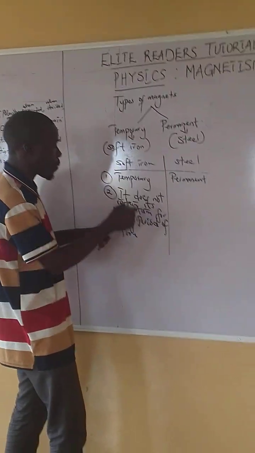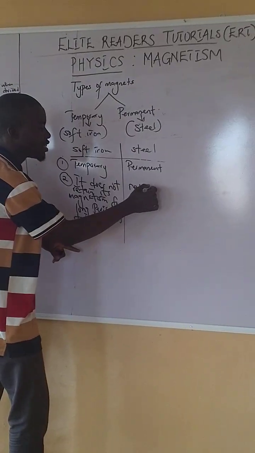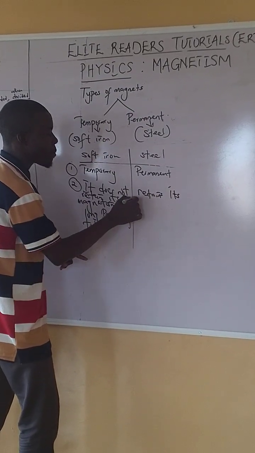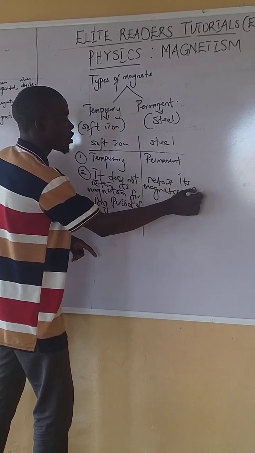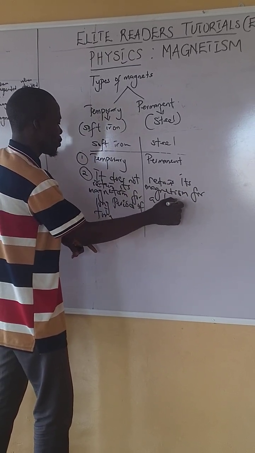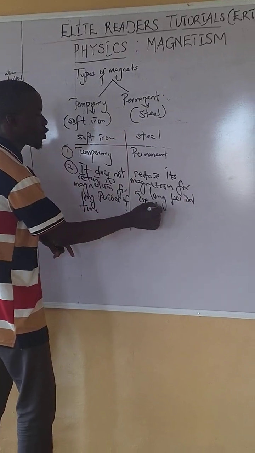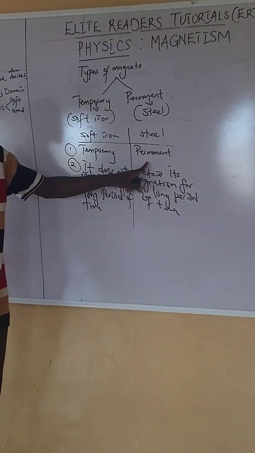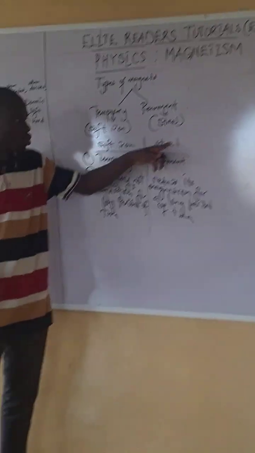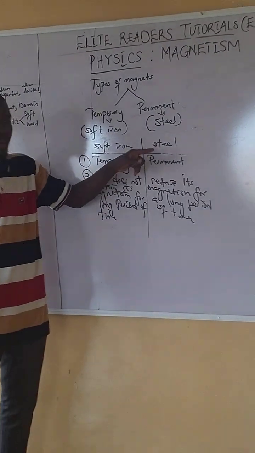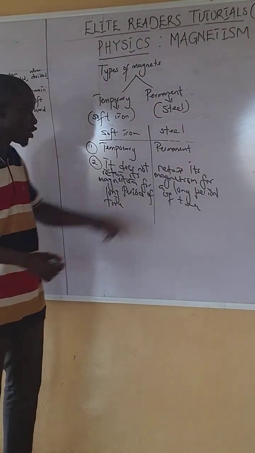But when we talk about a permanent magnet, it retains its magnetic property. It retains its magnetism for a long period of time because it is permanent. If something is permanent, it means it is long-lasting, so it retains its magnetism for a long period of time.